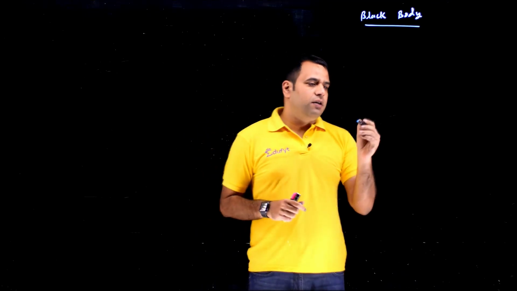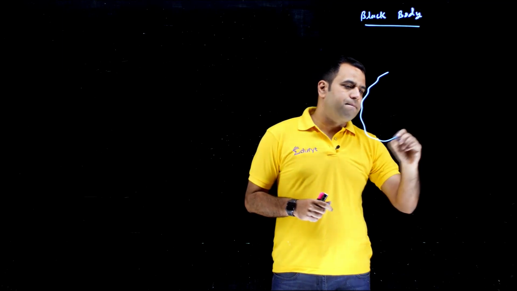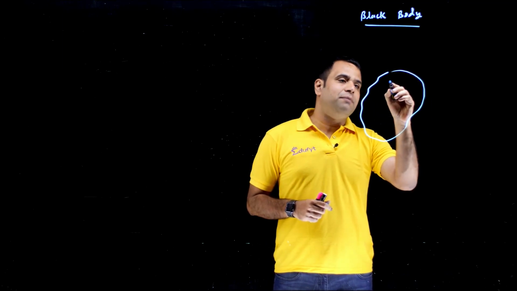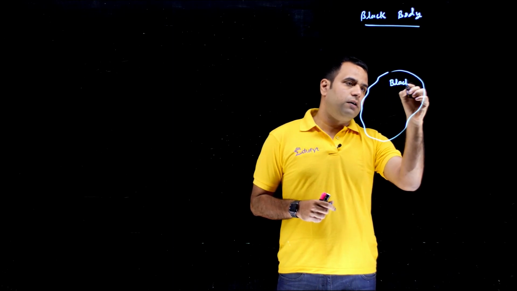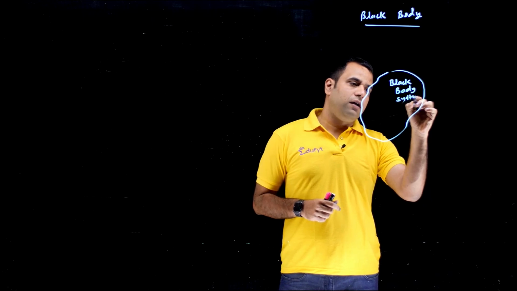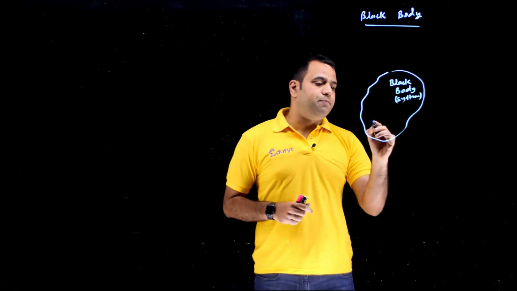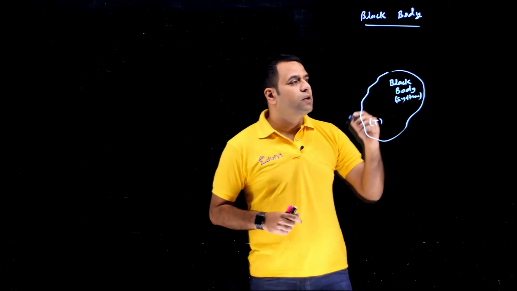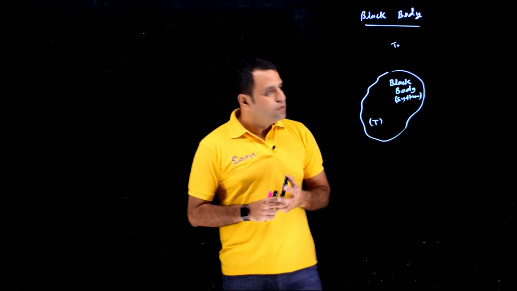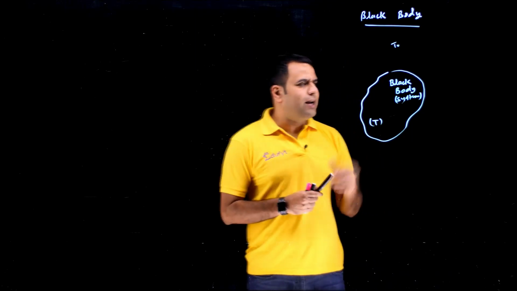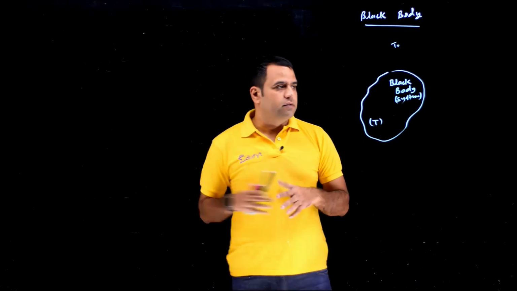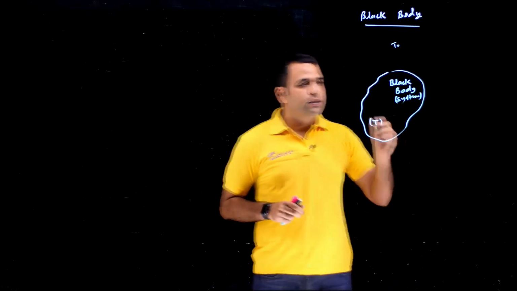So in reality, if I'm having a system, or a black body as a system, and let's say the temperature of the black body is T and the outside temperature is T0. So this is my black body, or any black body. There is no black body 1, black body 2, black body 3. Black body means black body.